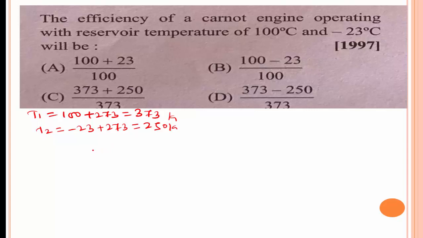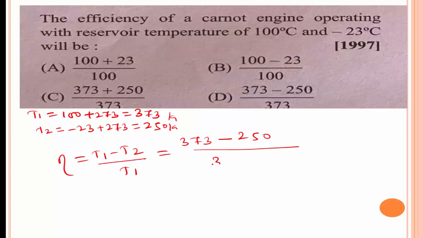The efficiency of the Carnot engine, we know the formula: eta is equal to (T1 minus T2) divided by T1. Here T1 is 373 Kelvin minus T2 is 250 Kelvin, divided by T1, that is 373 Kelvin.